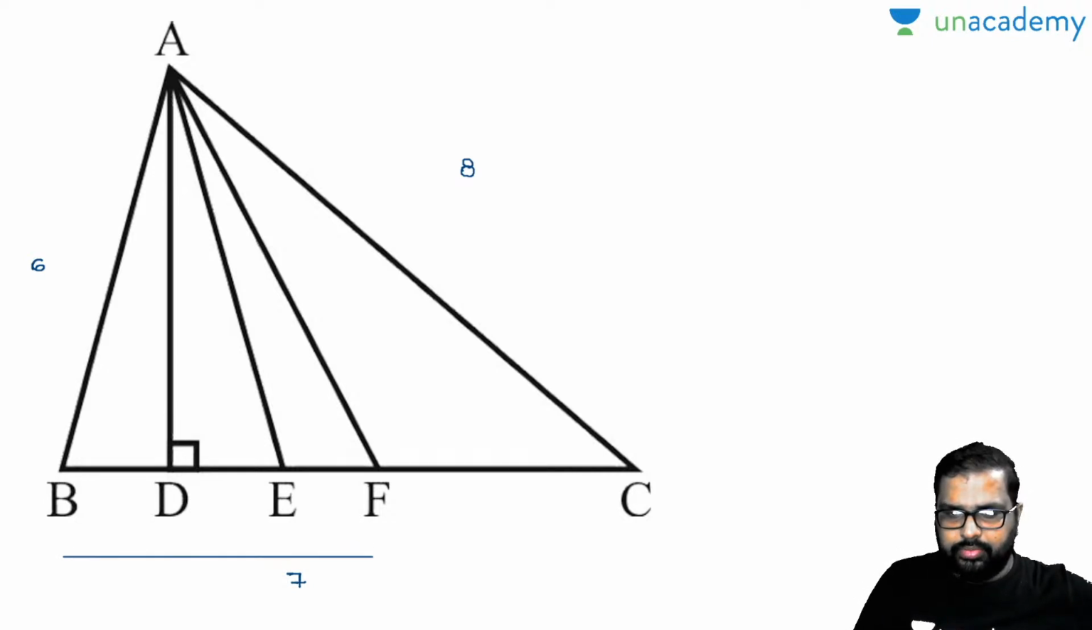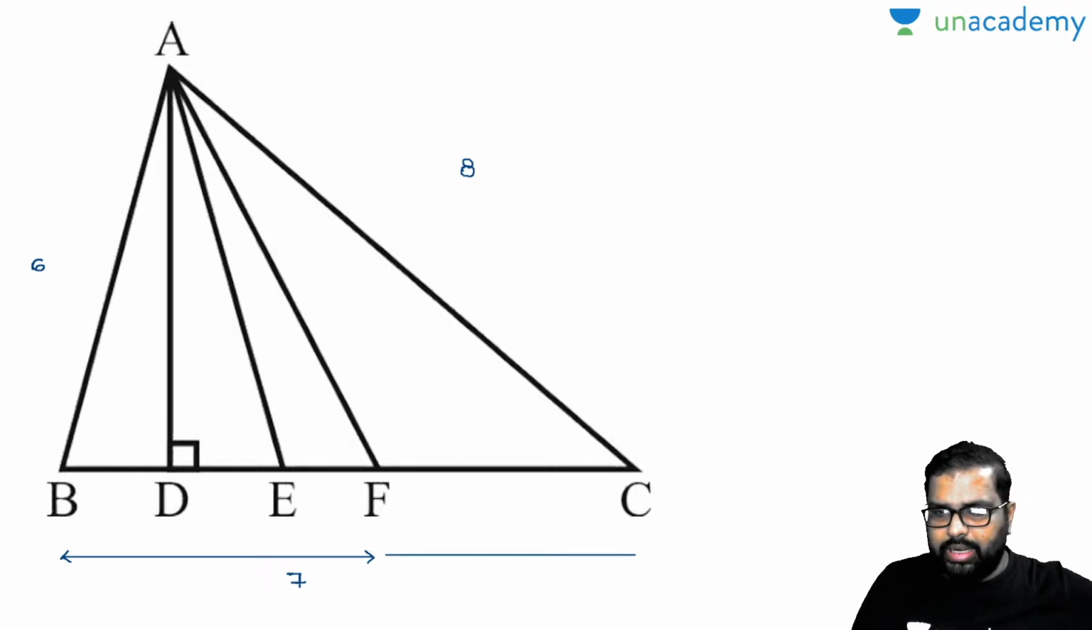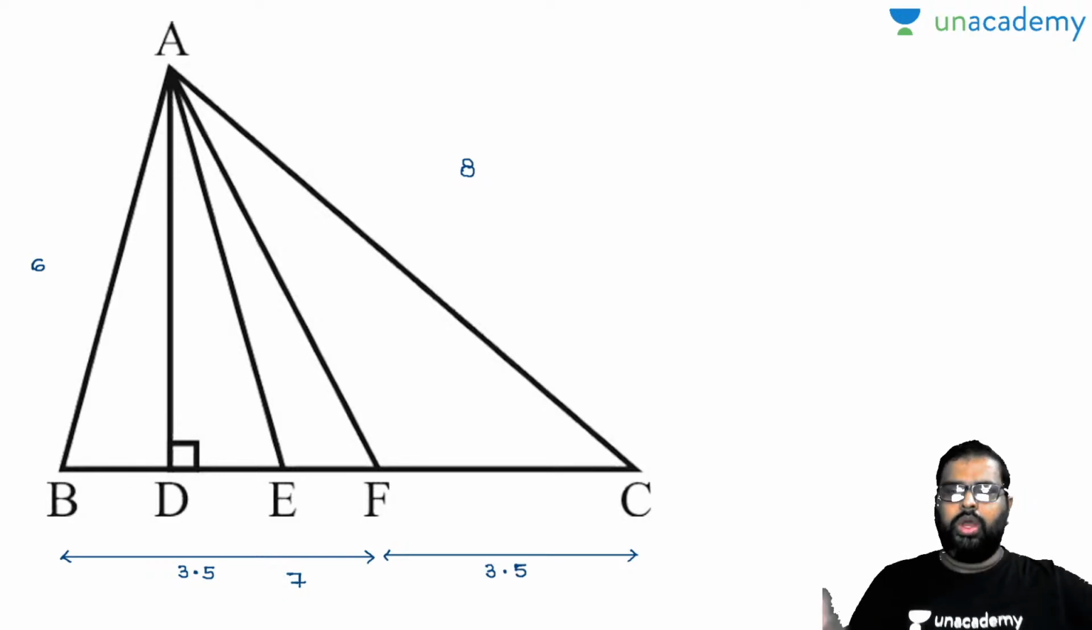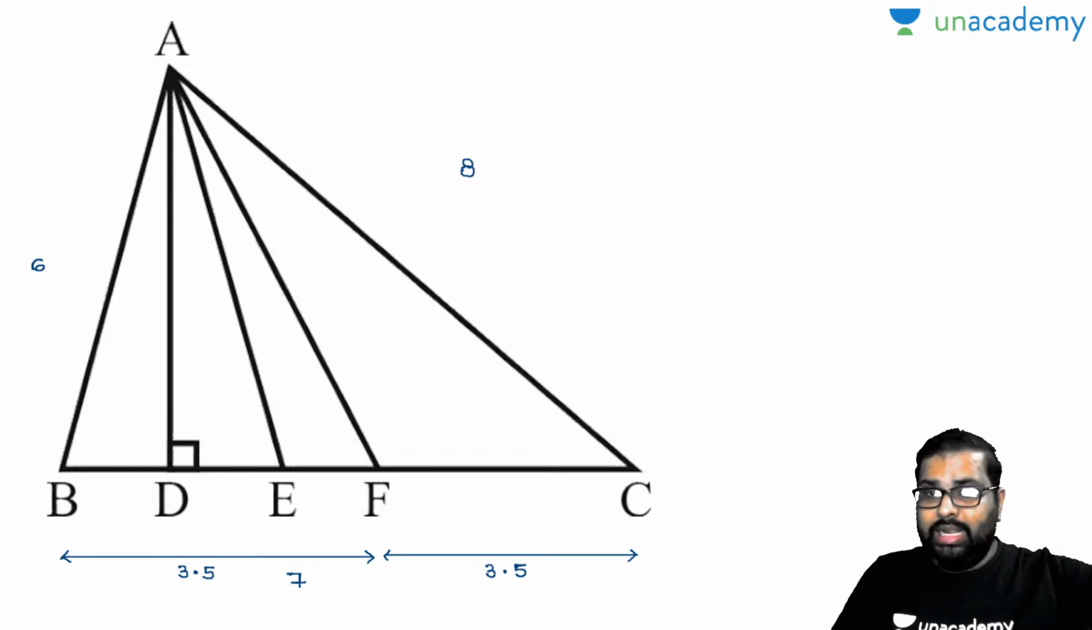BF and FC are equal halves. Am I right or wrong? I'll take down this point there. So perfectly done. Now closely observe. This is 3.5 and this is 3.5. FC is 3.5, BF is 3.5. Okay. And I can write one more point here.